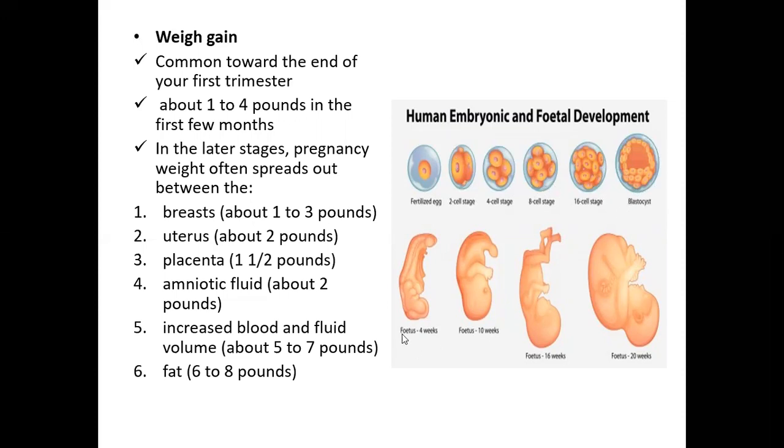Further, the fetus at 4 weeks, that is at the end of 1 month from your last menstrual period, may look something like this, and still it is very much smaller and goes at a cellular level. Further, a 10-week fetus may look something like this, 16-week may look like this, and ultimately 20 week may look like this. So we may consider till here at the end of your first trimester, the fetus may look somewhat like this.